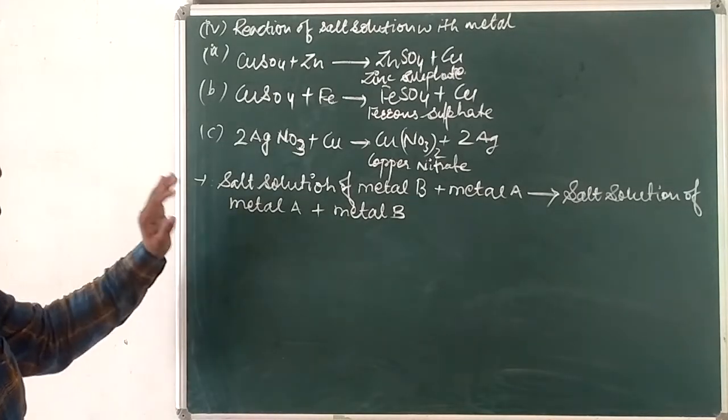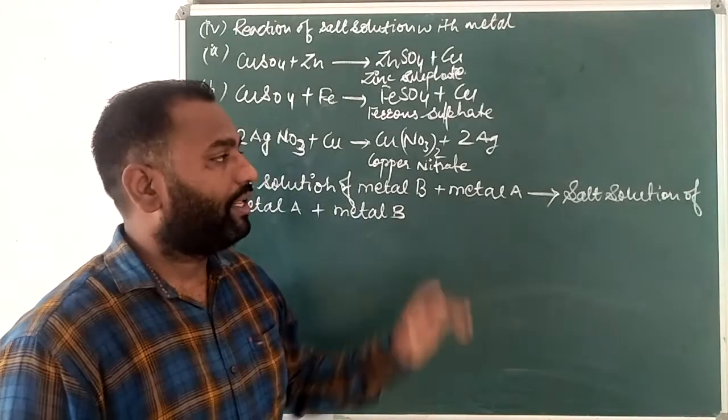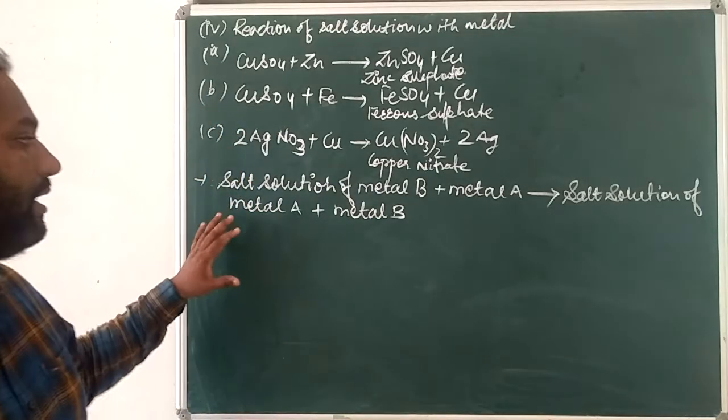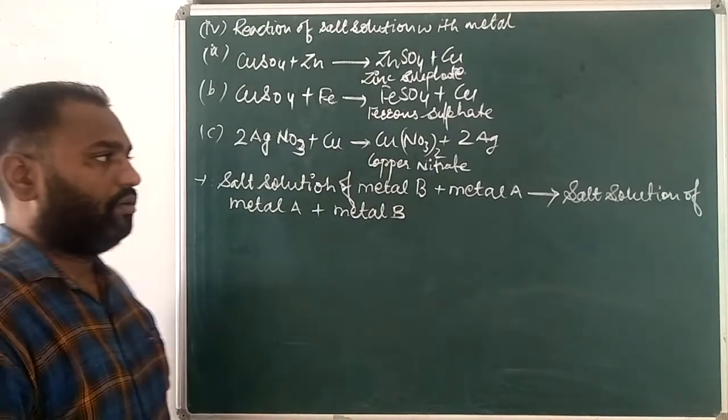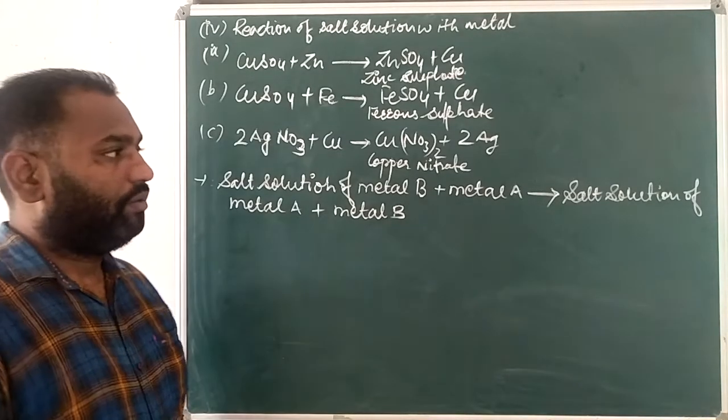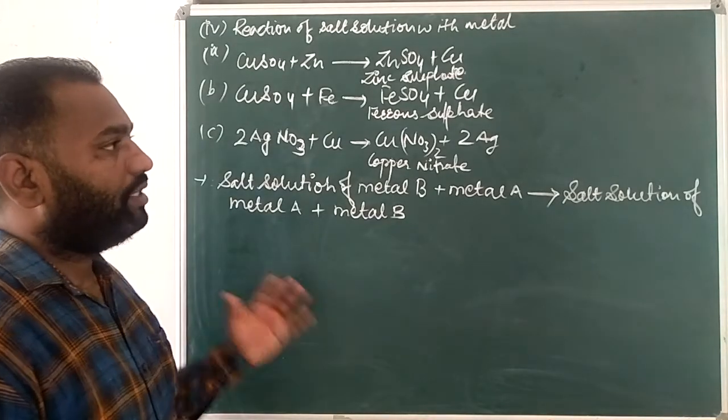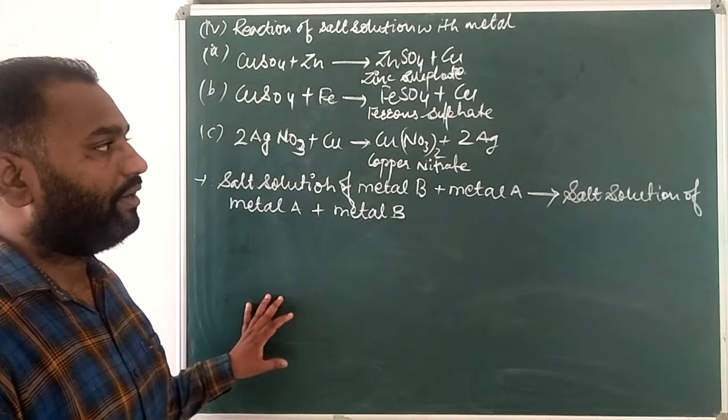The salt solution of metal B reacts with metal A, forming the salt solution of metal A and metal B. So this is our basic idea of how they can react.